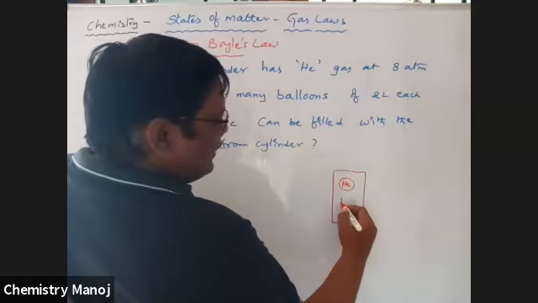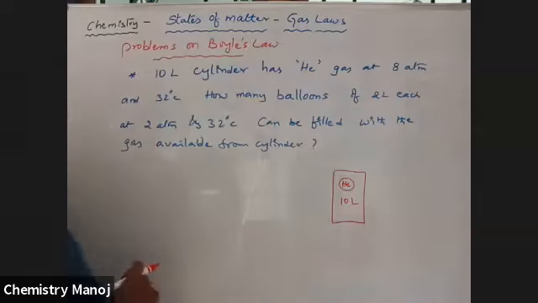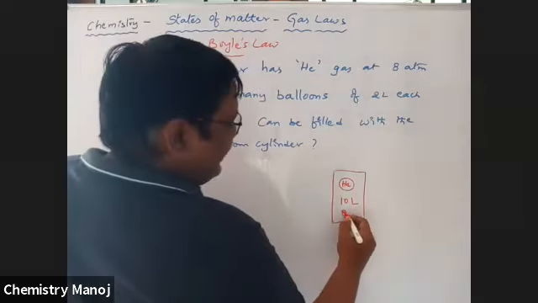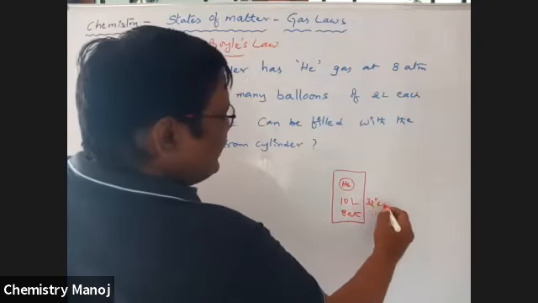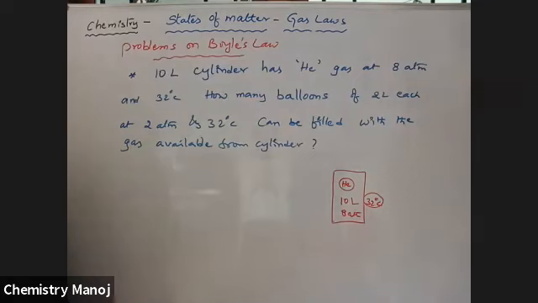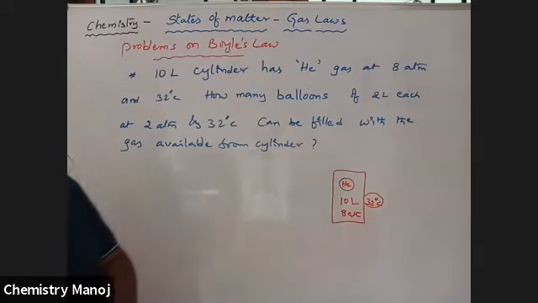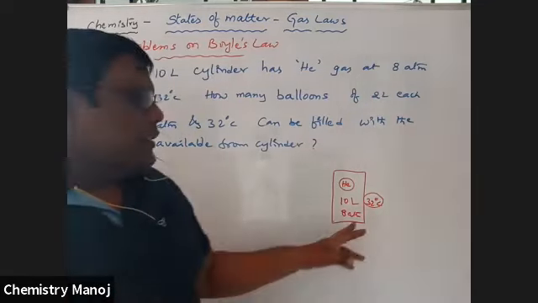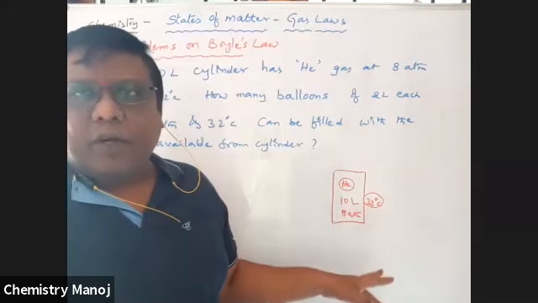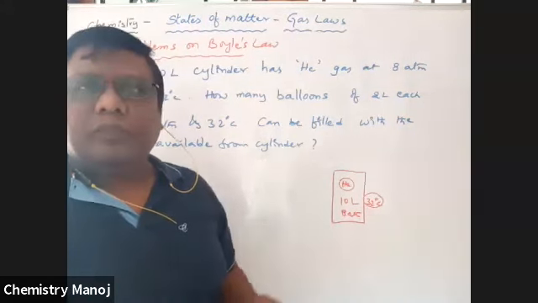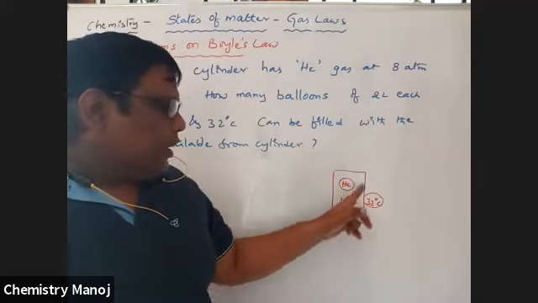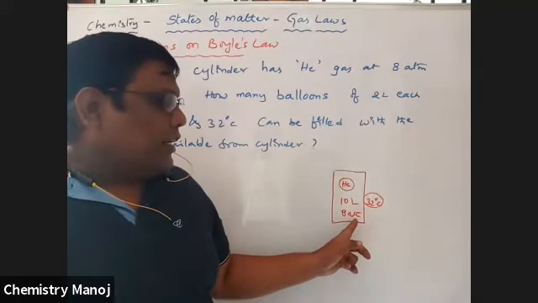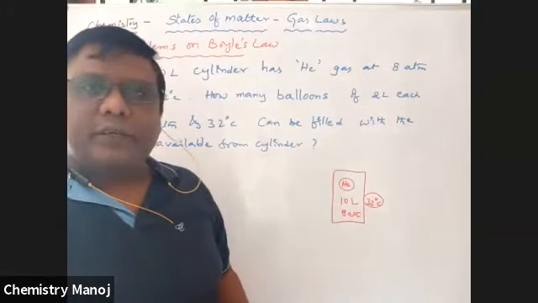The volume of the cylinder is 10 liters, at 8 atmospheres pressure and 32 degrees centigrade. This is the beginning case. Please listen carefully, very, very important. So helium gas is taken, 10 liters is the volume of this vessel, at 8 atmospheres and 32 degrees centigrade.